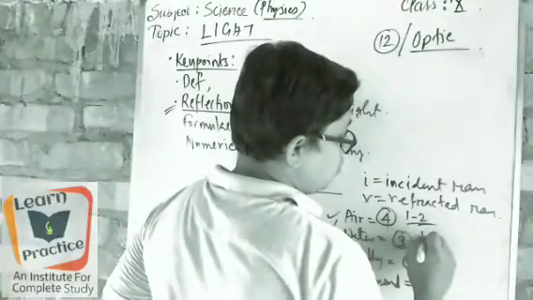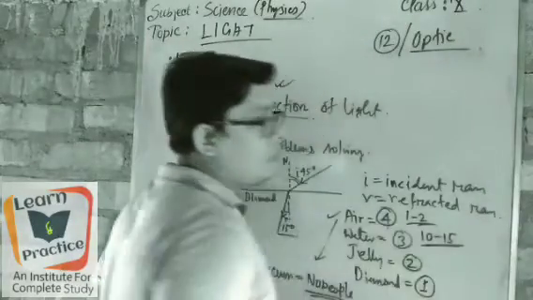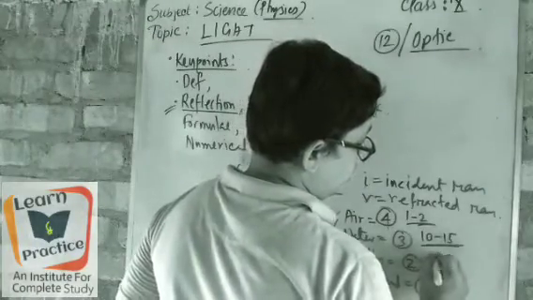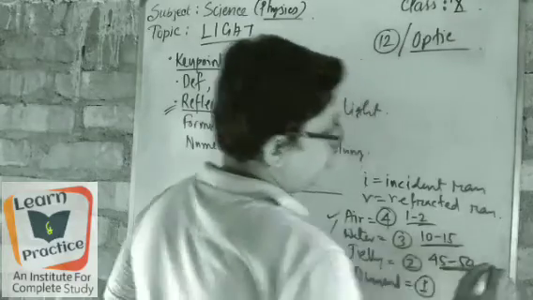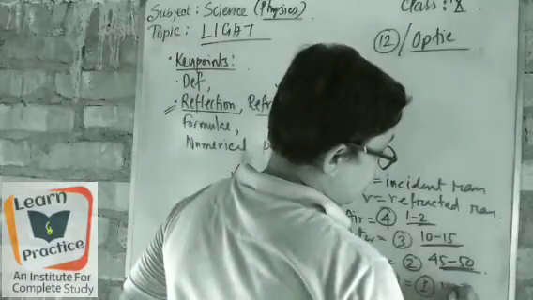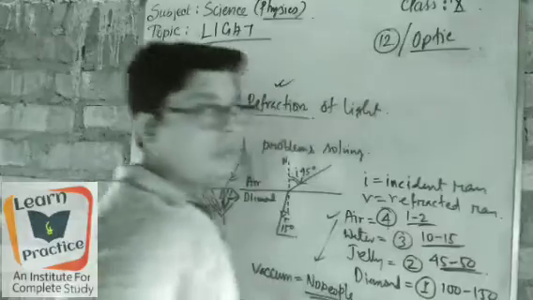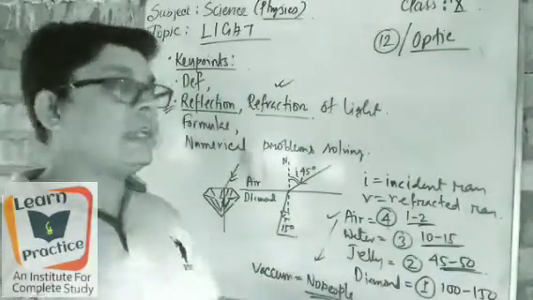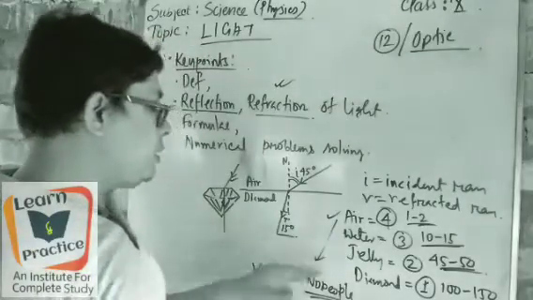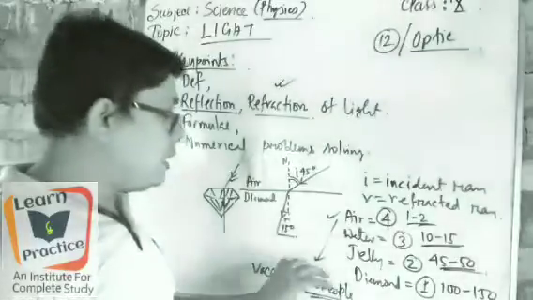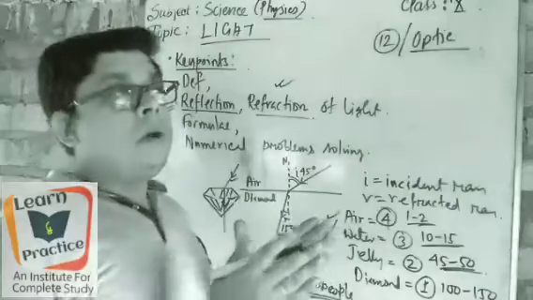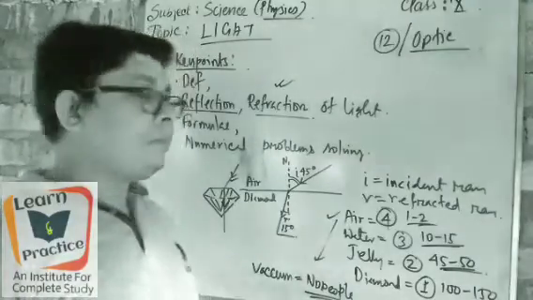In water, suppose 10 to 15 people. Few people, not a crowd. Next, jelly, I am telling 45 to 50 people, which means quite a crowd. Now come to diamond, where there are 100 to 150 people. So through this example also we can understand what is called density. The density of the medium changes how it passes the light in a proper way.